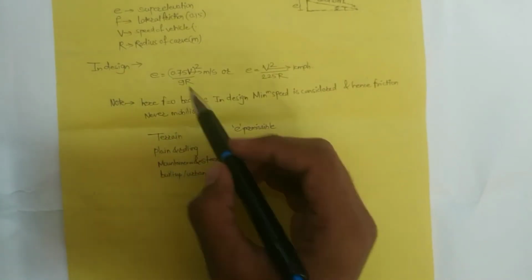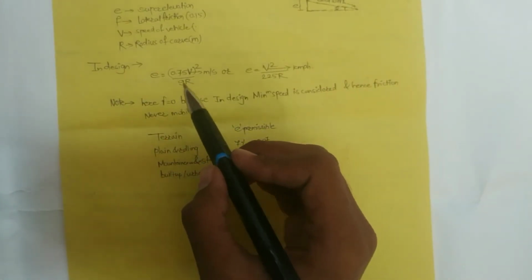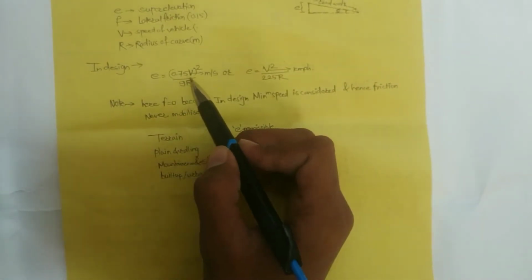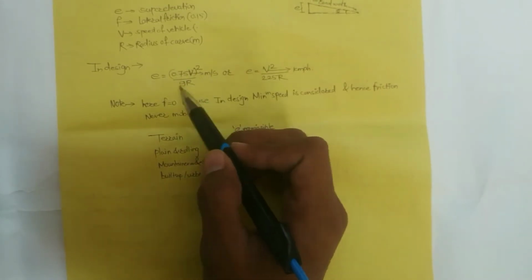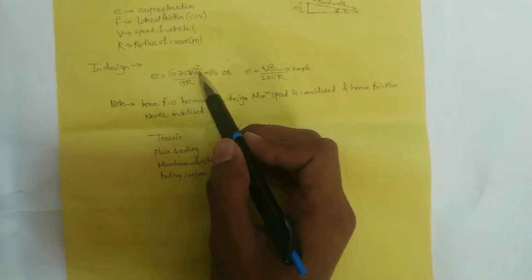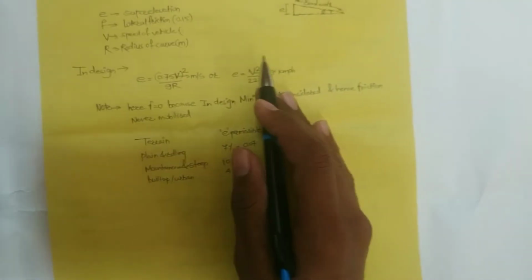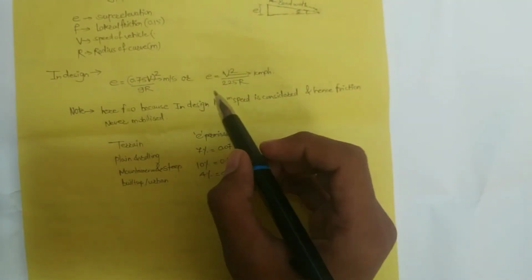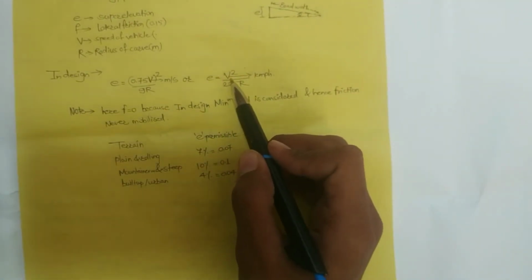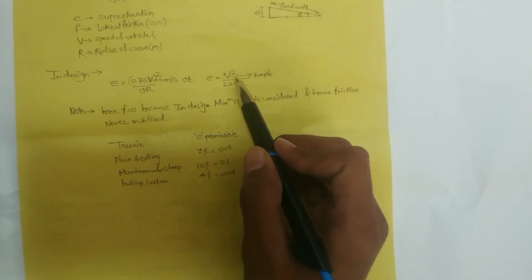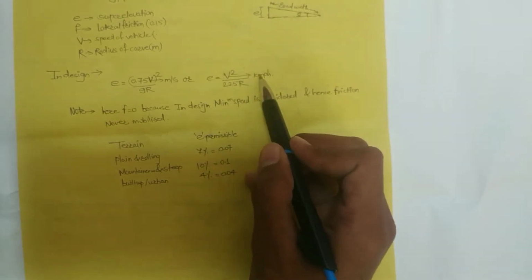In design, a formula generally used is e is equal to 0.75 V square upon gR, where V here is meter per second. Whereas another formula, e is equal to V square upon 225 R, where V in this formula is kilometer per hour.